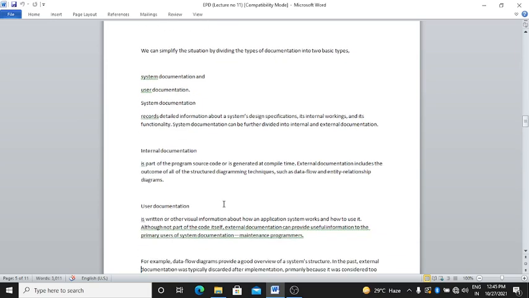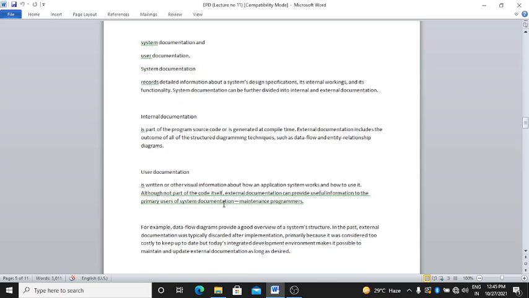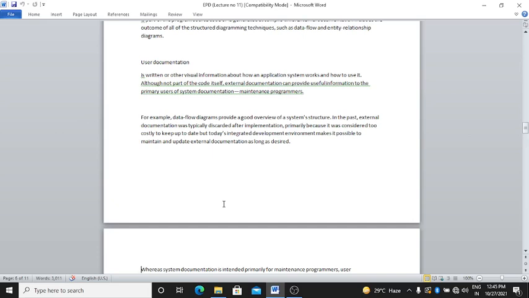Okay, now user documentation. It is written or other visual information about how an application system works and how to use it.